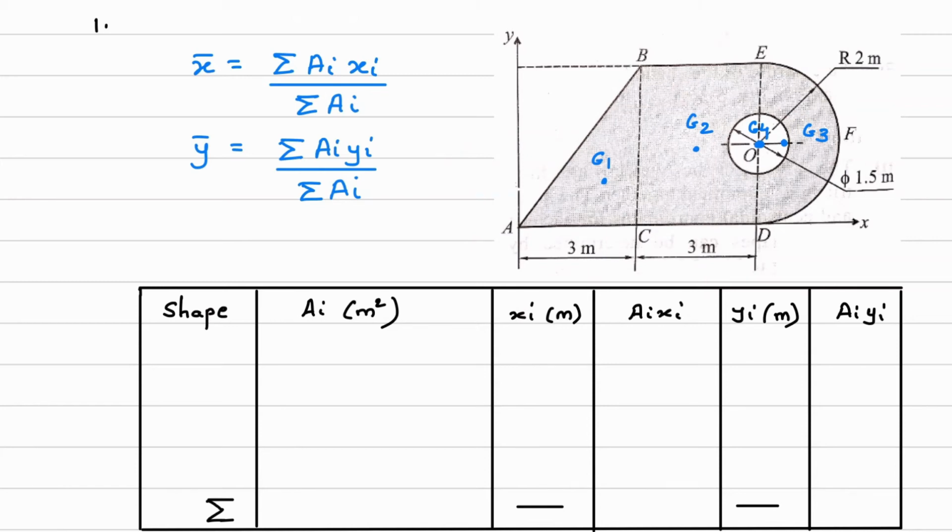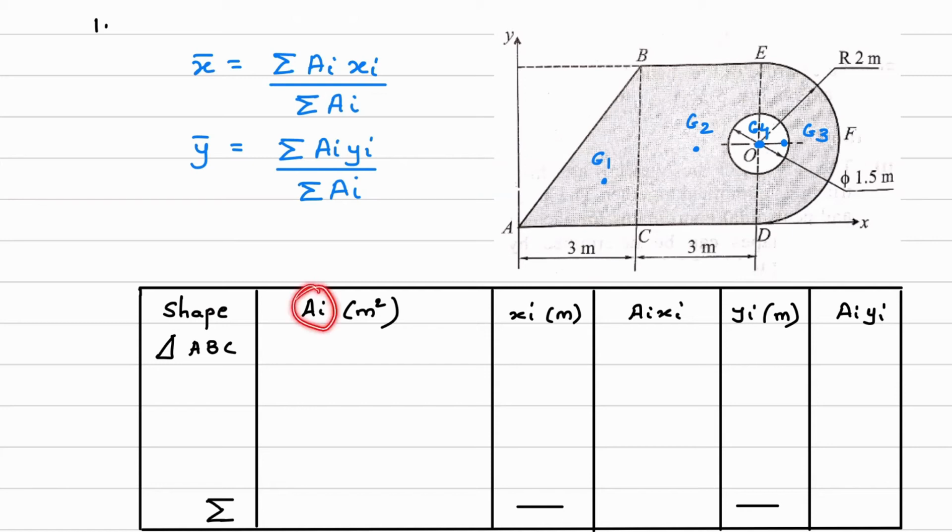Now in order to solve this, we are taking help of this table. First, we will write down the shape, and we are considering it as a triangle. So the first shape is triangle ABC. What is the area of this triangle?